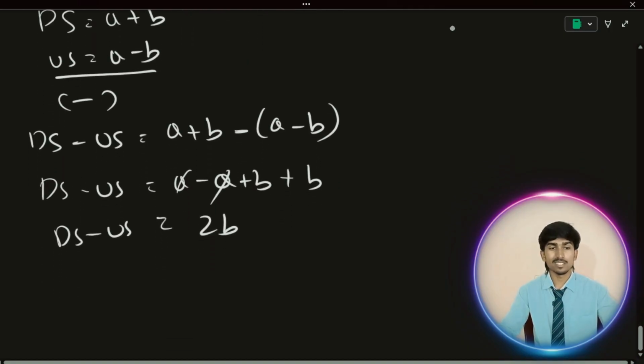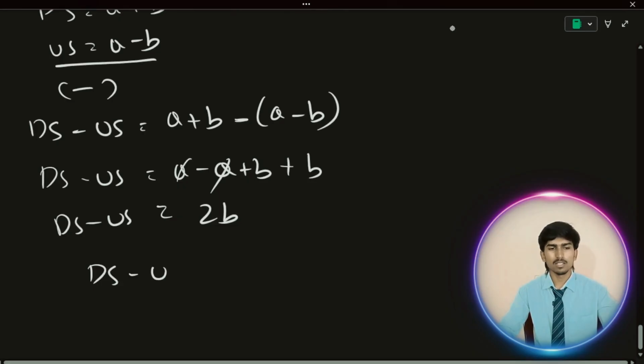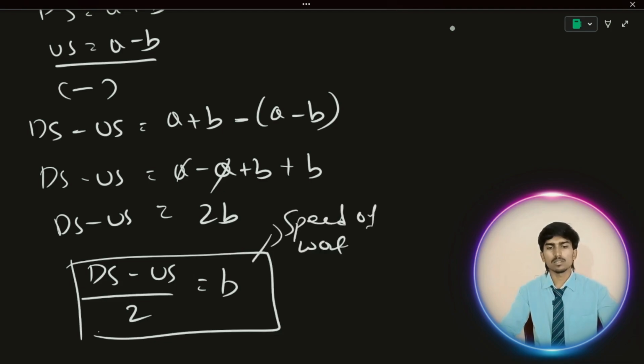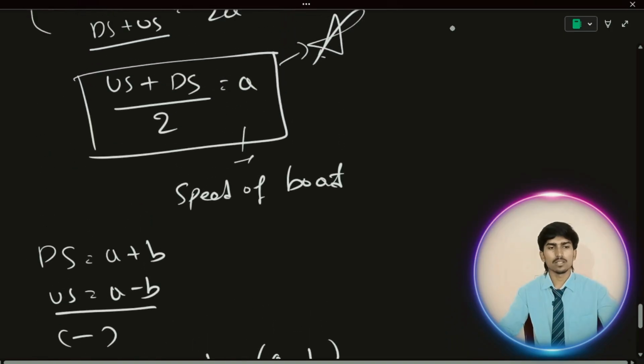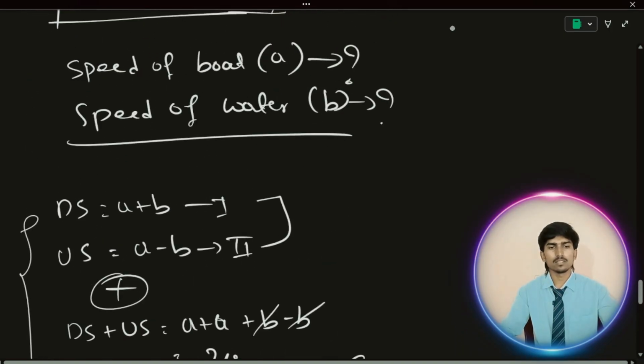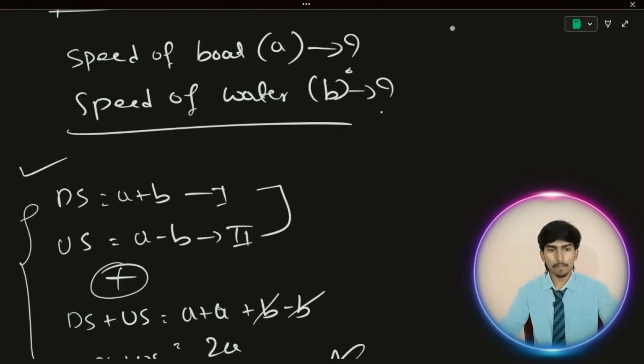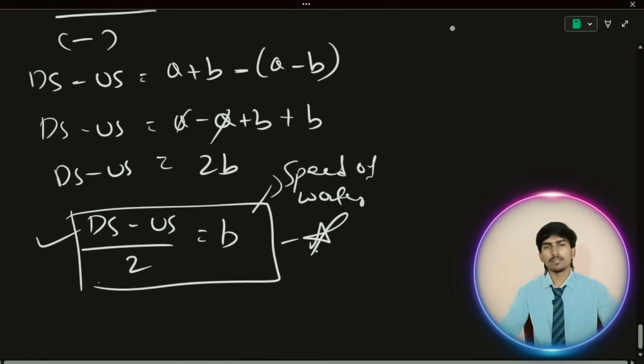You don't want this derivation, you just want the final formula. b is equal to DS minus US divided by 2. This is the speed of water. This one is also a very important equation. They'll ask it in the problems. These are the four formulas you need to know whenever you're solving problems on this concept. Okay, this is all the concept of boats and streams.